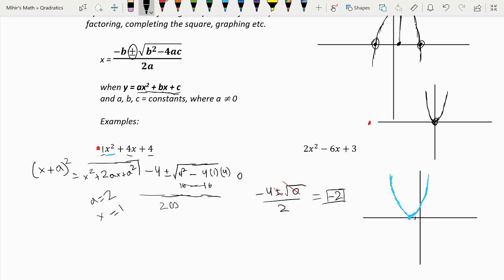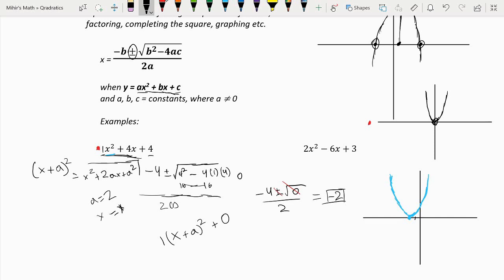1 is equal to x. So if x is equal to x, that means that all of these parameters will be checked, which means you can simplify this to (x plus a) squared. And if we remember our vertex form, in vertex form, this is 1 plus 0, which is the exact same thing.